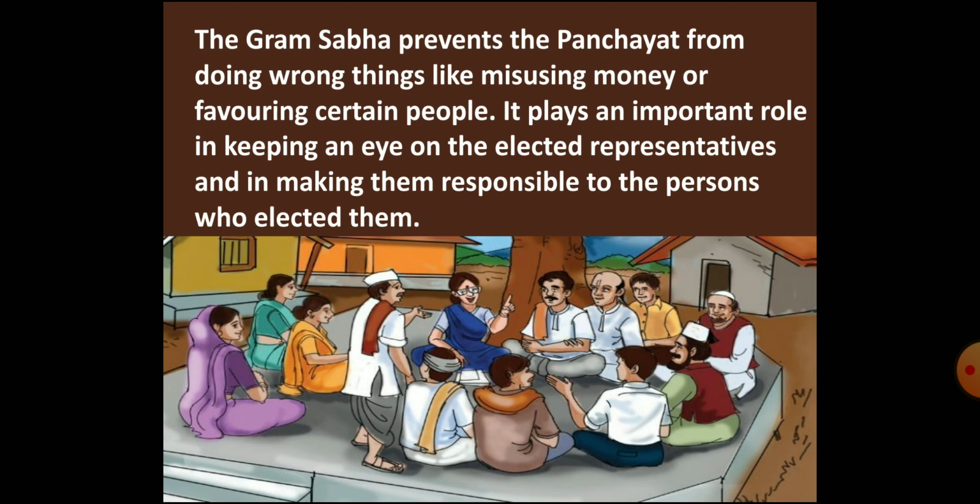It is the Gram Sabha that checks or prevents the Panchayat from taking wrong decisions or from doing wrong things like misusing money or favoring certain people. Thus, the Gram Sabha plays an important role in keeping an eye on the elected representatives, means panchs, and in making the Gram Panchayat play its role and be very responsible.